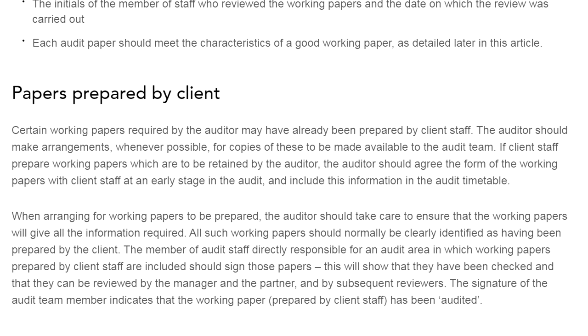These documents can be arranged either by the auditor or prepared by the client, and this way the auditor can obtain the copies or the extracts and keep them in their file.